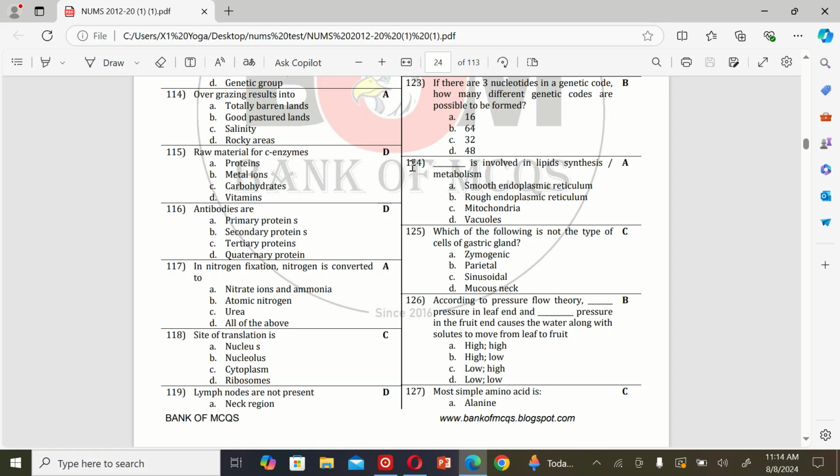The next MCQ is: dash is involved in lipid synthesis and metabolism. A. Smooth endoplasmic reticulum, B. Rough endoplasmic reticulum, C. Mitochondria, and D. Vacuole. So the correct option is A.